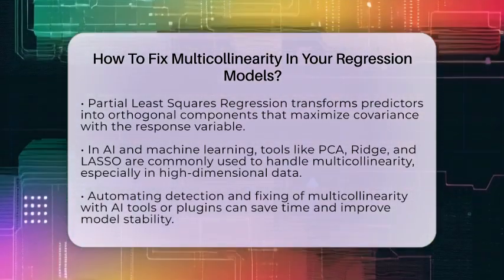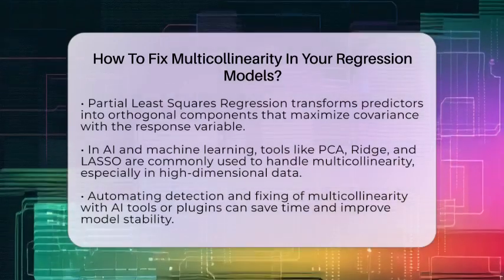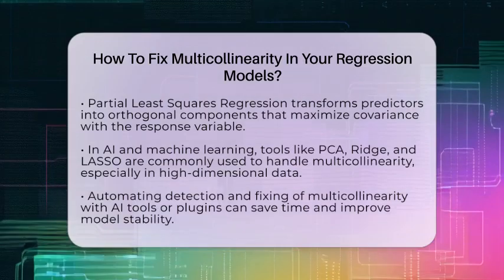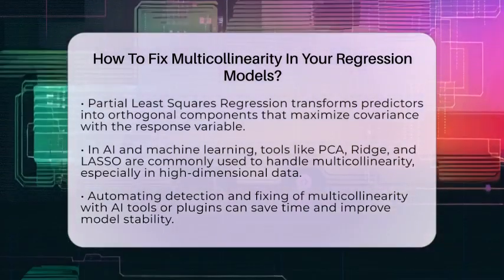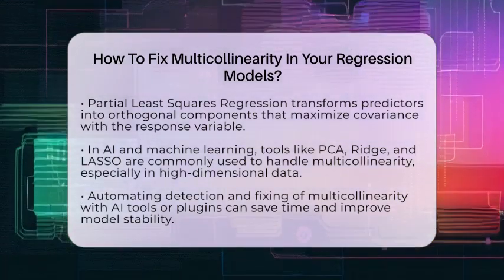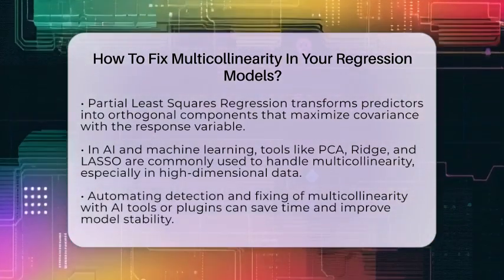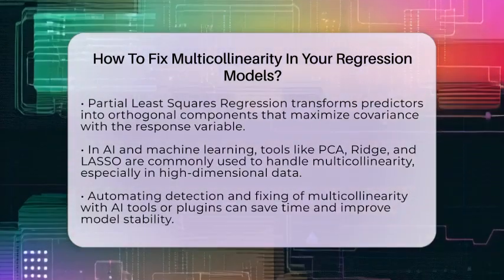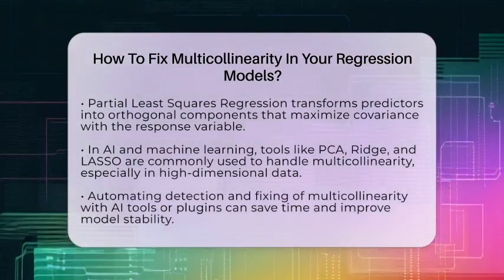Finally, consider partial least squares regression. This method transforms your predictors into new orthogonal components that maximize the covariance with the response variable. It's especially handy when your goal is prediction rather than interpretation, as it handles multicollinearity by focusing on components that explain both the predictors and the outcome.